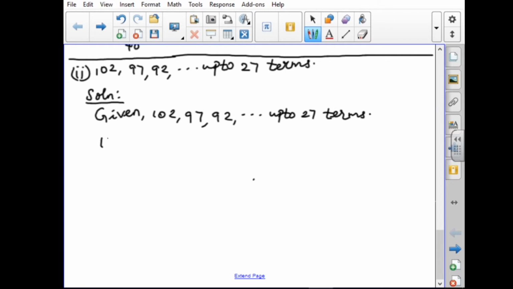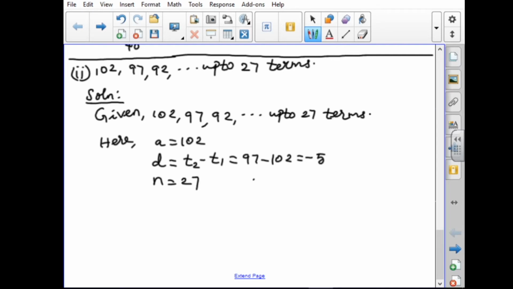Here we first find a, the first term. So a equal to 102. Next we need d. The formula is T2 minus T1, so 97 minus 102, which is minus 5. Next, up to 27 terms, that is n, so n equal to 27. First term and n are given, so we use the first formula: Sn equal to n by 2 into 2a plus n minus 1 into d.